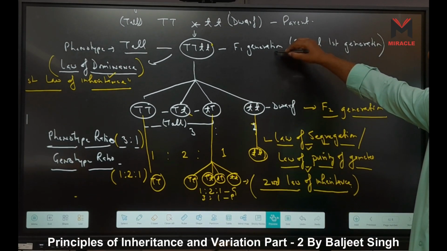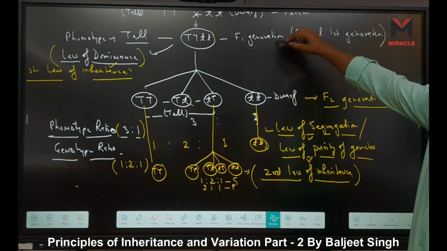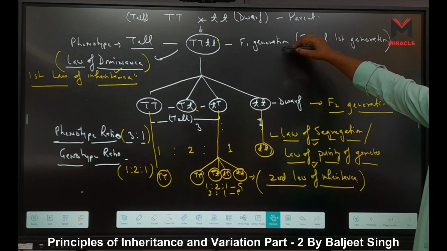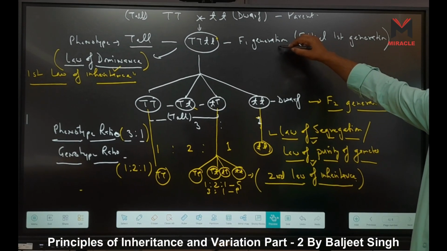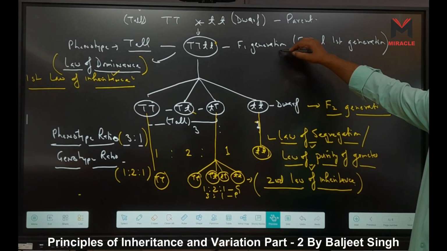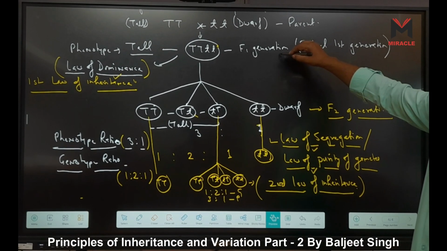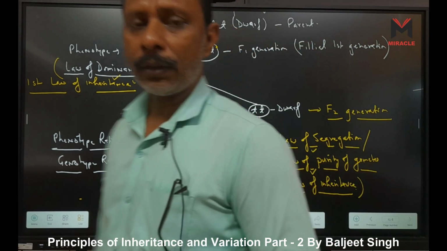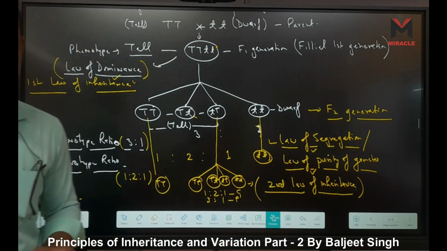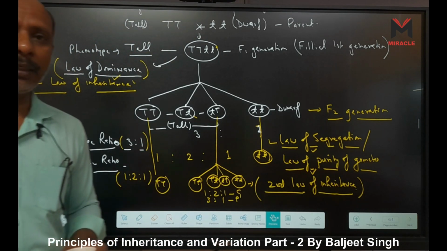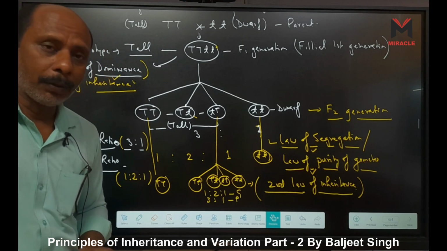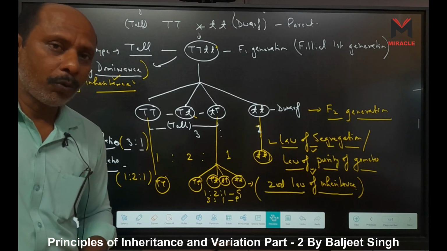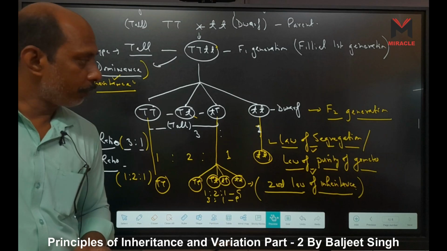In the F1 generation all the plants are tall, but in the F2 generation they segregate, with a 3:1 phenotype ratio and a 1:2:1 genotype ratio. Through this ratio we understand the law of segregation: these factors are segregated, and it is the law of purity. Independent assortment is not shown here; it is proved by the dihybrid cross, which we are going to read.